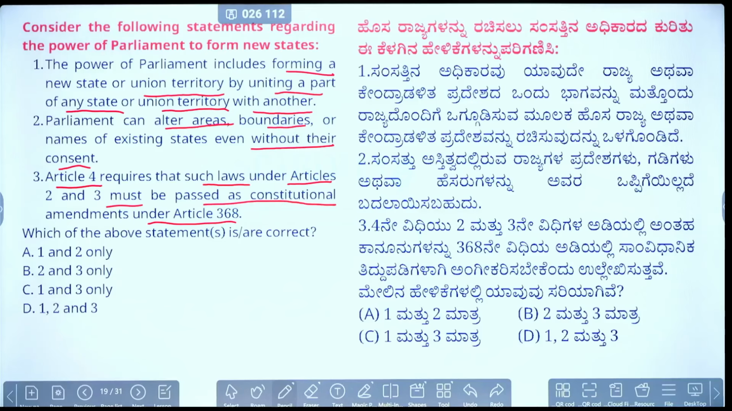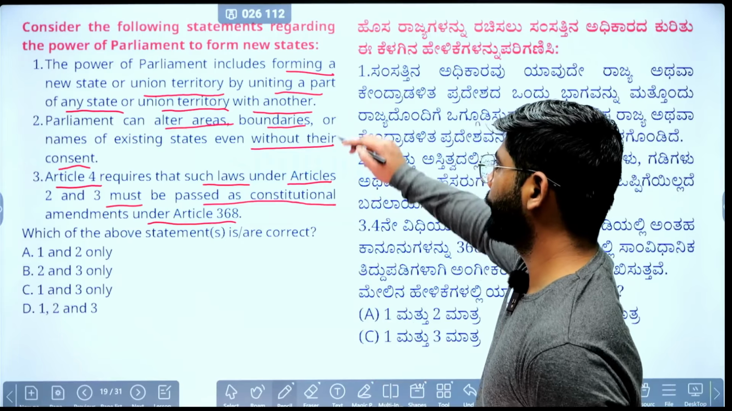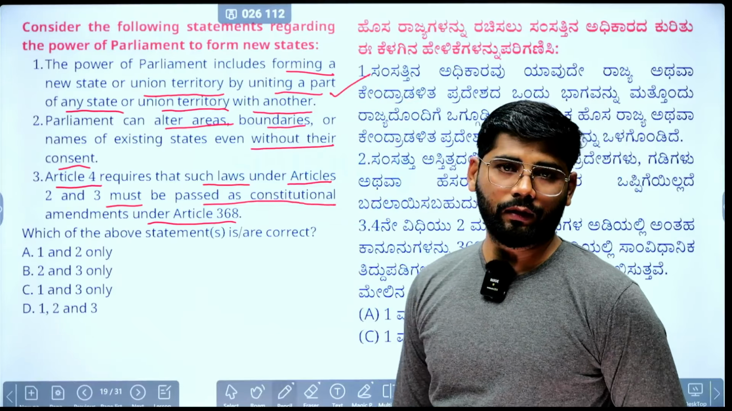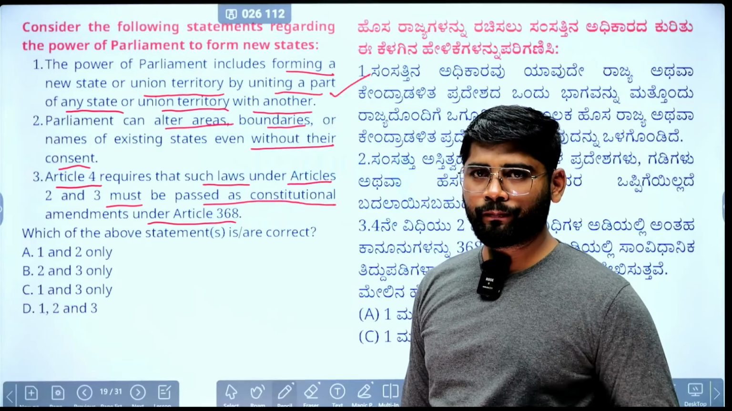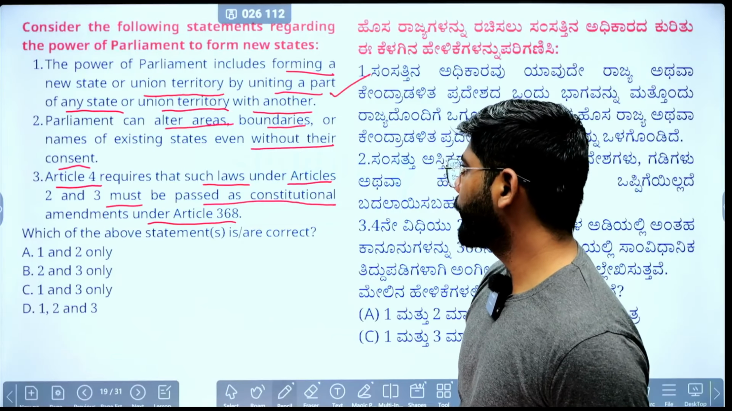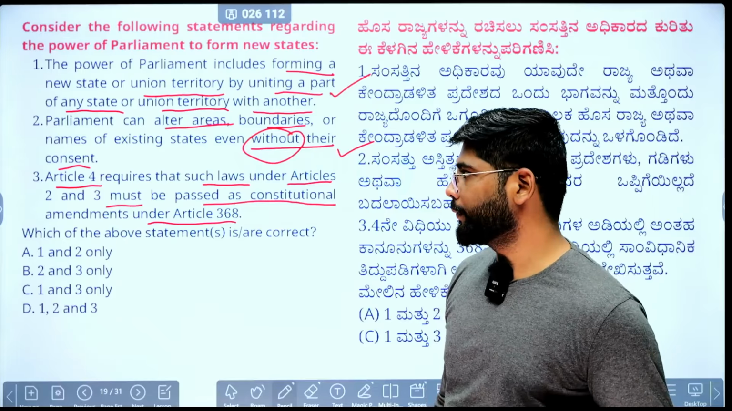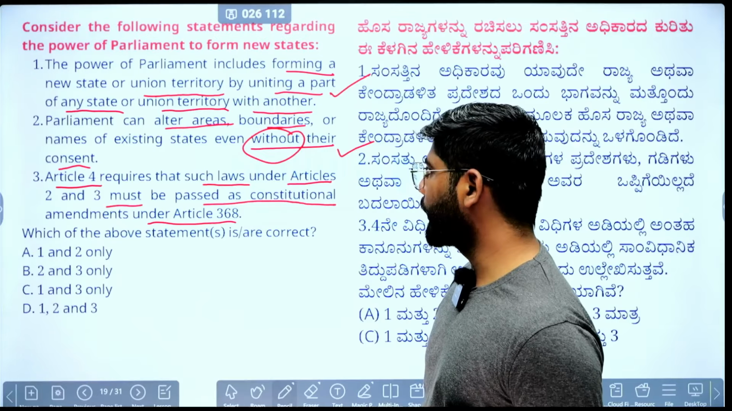We'll see the correct statement here. The power of Parliament includes forming a new state or union territory by uniting a part of any state or union territory with another. This statement is correct because Article 3 gives Parliament the power to form a new state by altering the boundary of existing states or union territories. Second, Parliament can alter boundaries of existing states without their consent. We have just seen that, yes, even if they have given an adverse opinion, Parliament can still proceed. Third, Article 4 requires that such a law under Articles 2 and 3 must be passed as a constitutional amendment under Article 368.